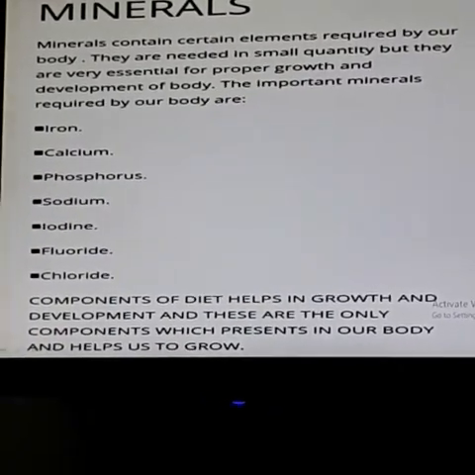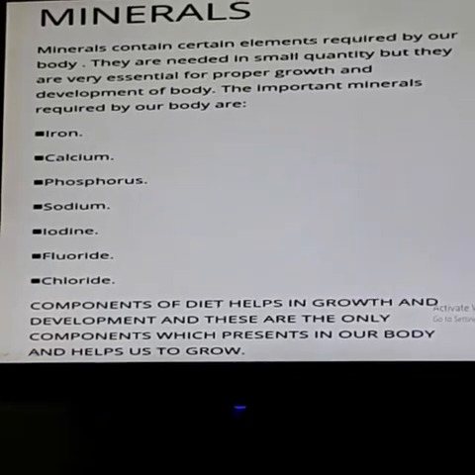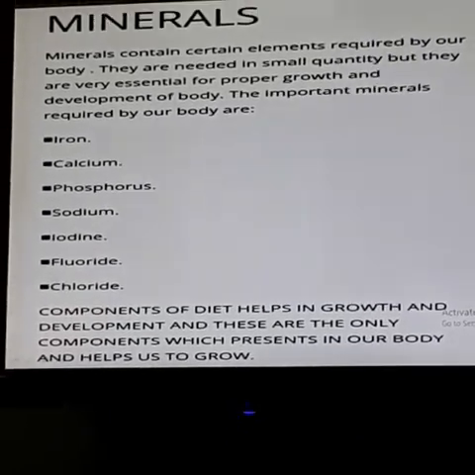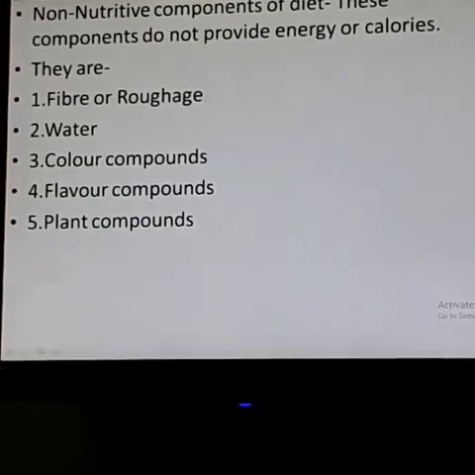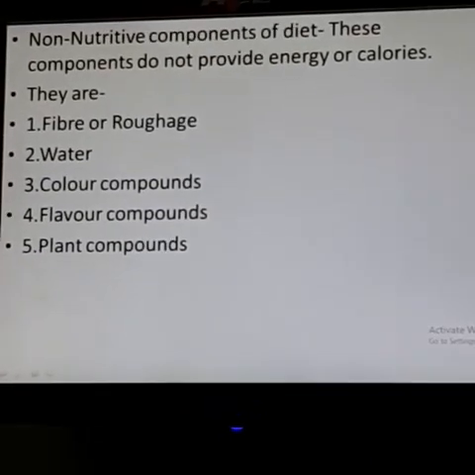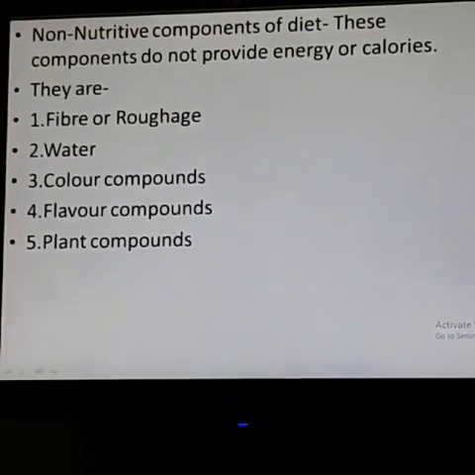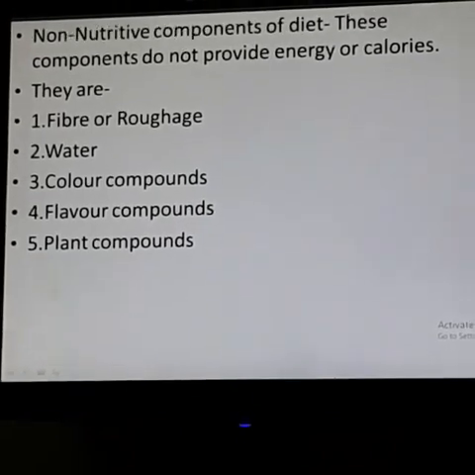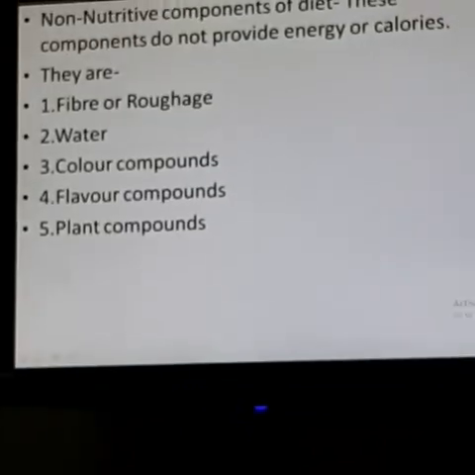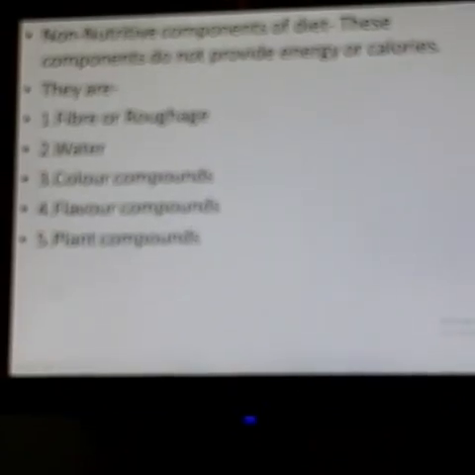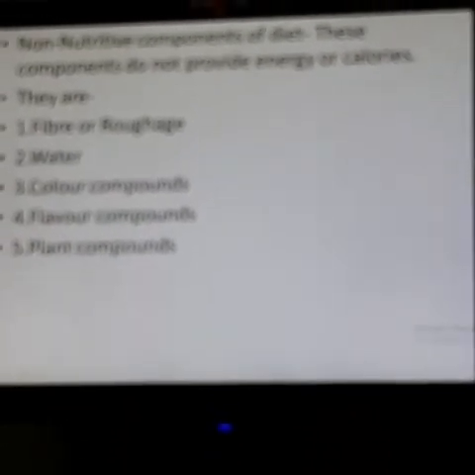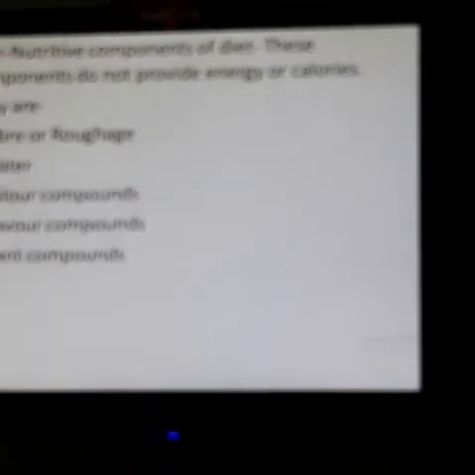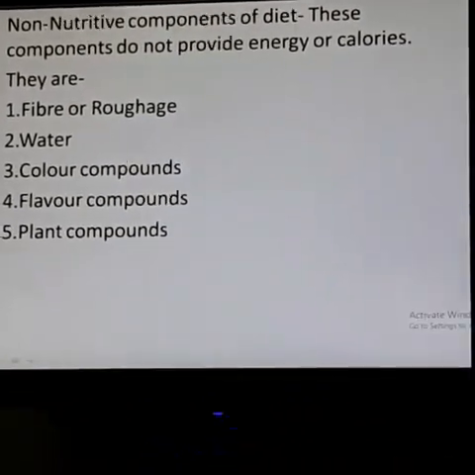Understand, students? These are called nutritive components of our diet. Then we jump over to non-nutritive components of diet. What are the non-nutritive components? They do not have nutritive values. Non-nutritive means the components which do not have any type of nutritive value. Okay, so they are fiber or roughage, water, color compounds, flavor compounds, and plant compounds.